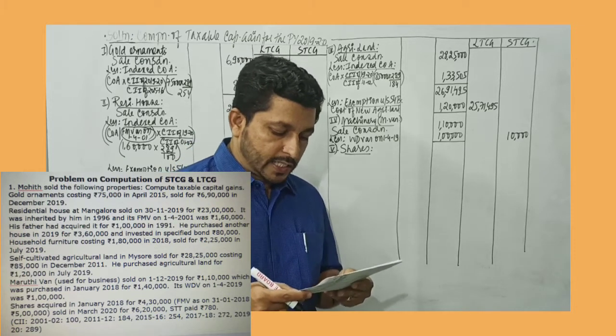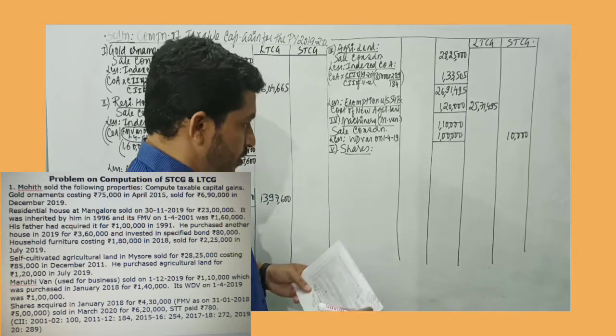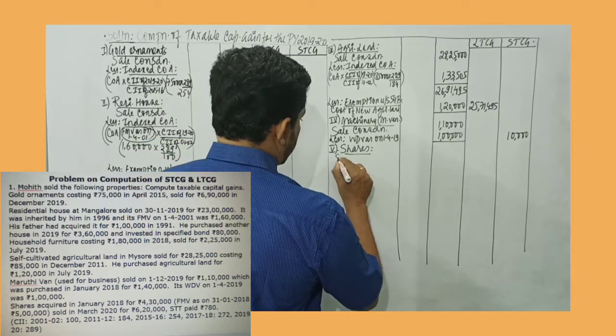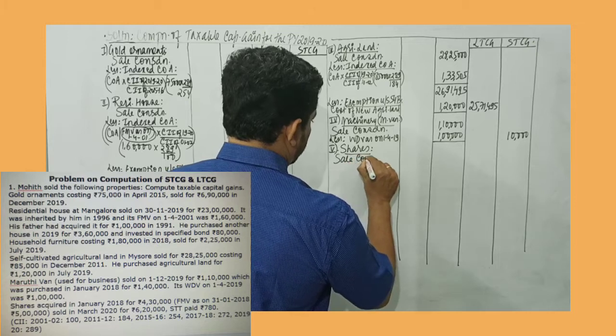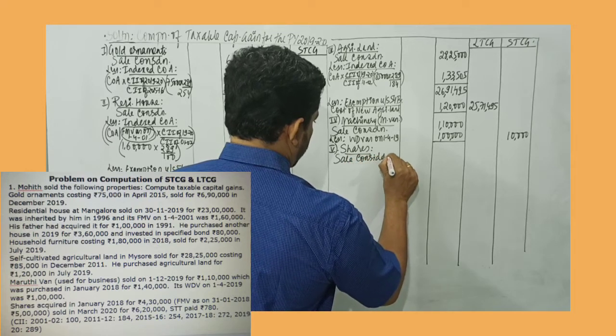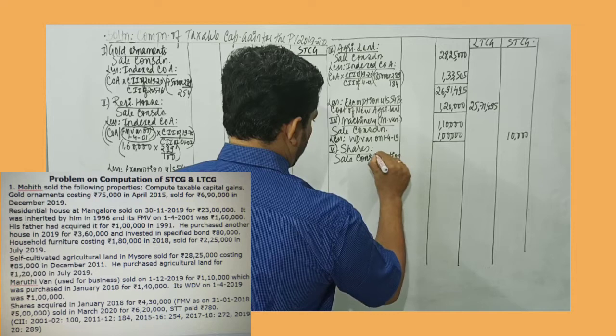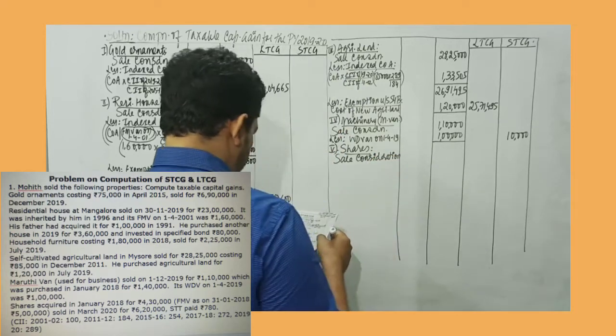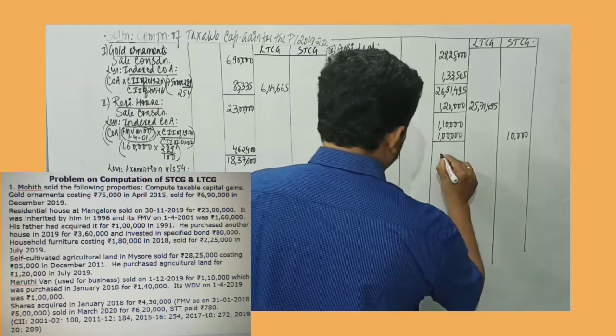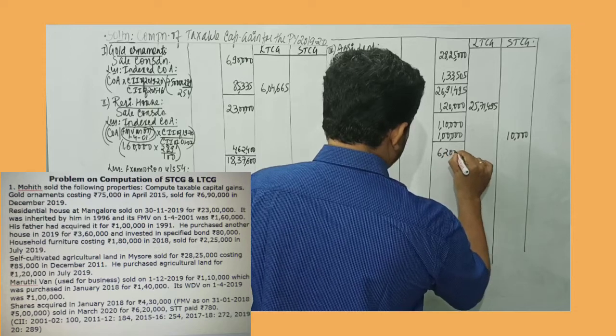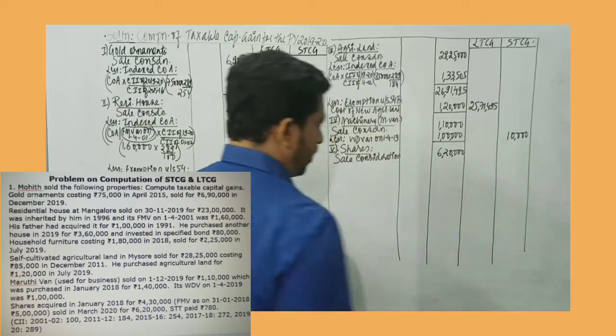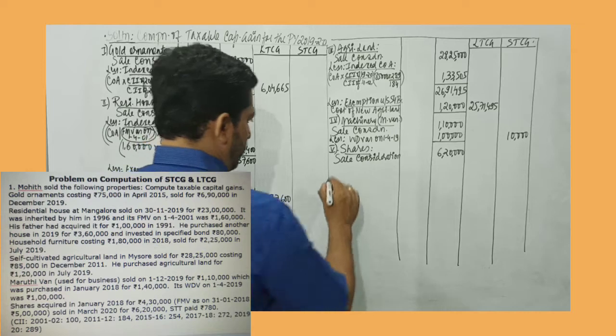Security transaction tax paid is 7,80,000. So first what I will record is sale consideration, sold in March 2020 for 6,20,000. So I record 6,20,000 in the second amount column.